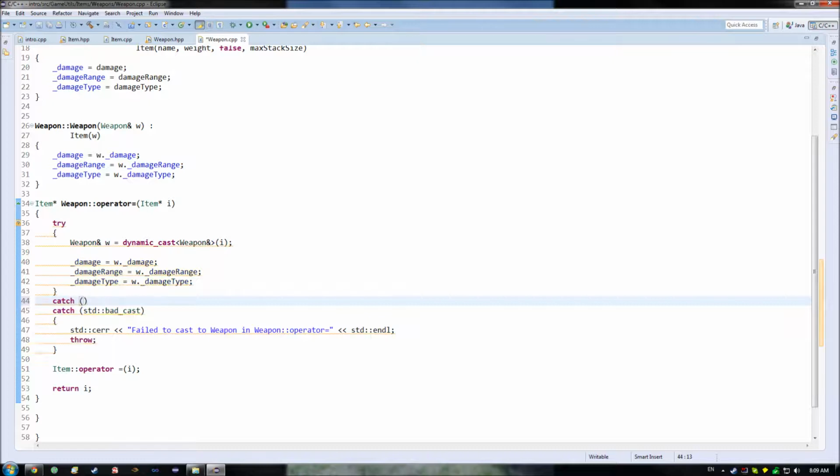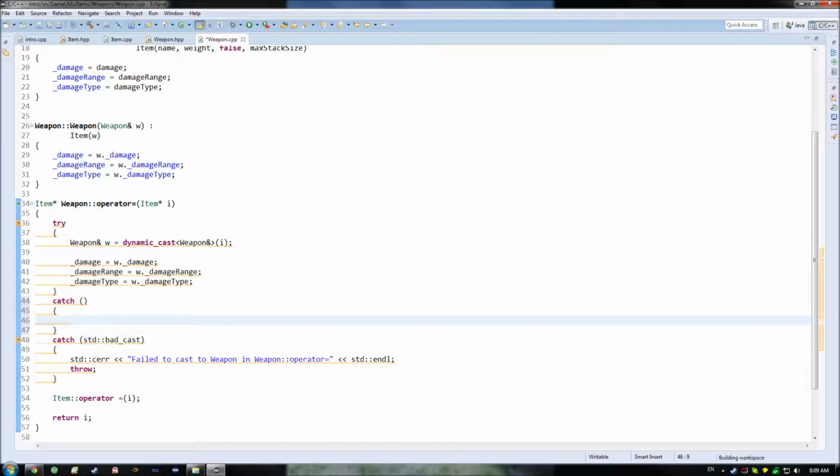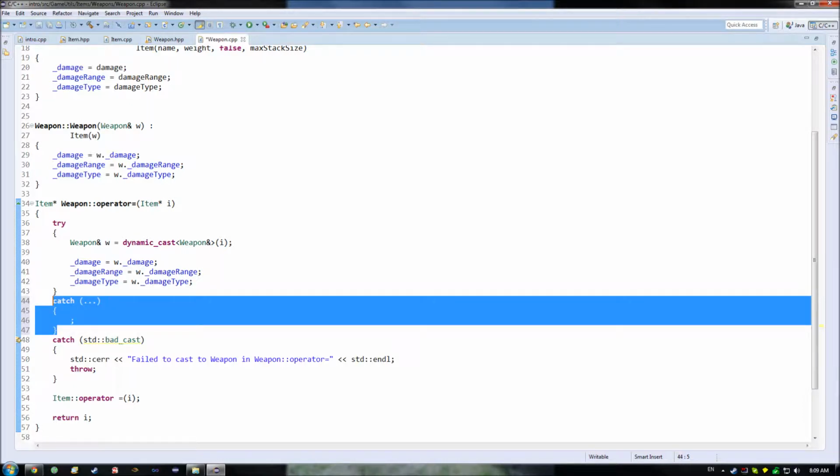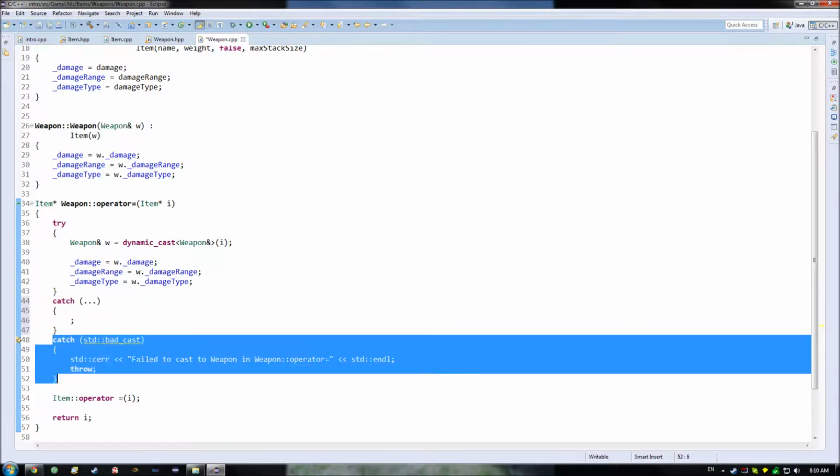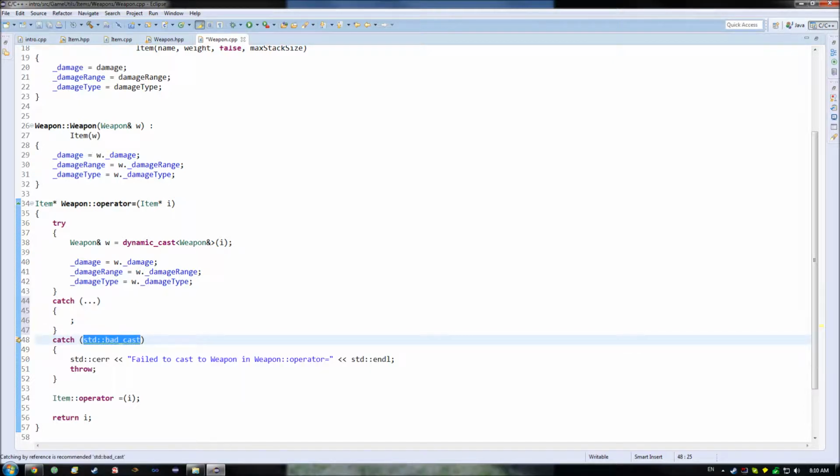So if I did something such as this within this, and then up here put in an ellipsis, because this ends up catching every single type of exception, it would go through this processing and never go down to here. It only goes into the first one that matches its description.